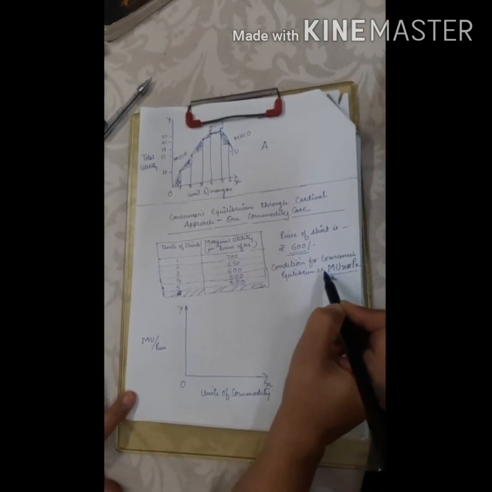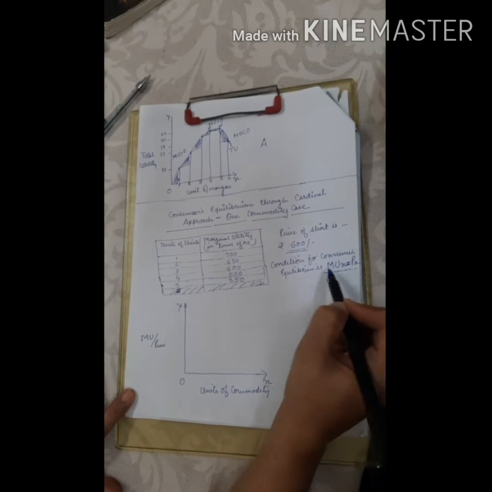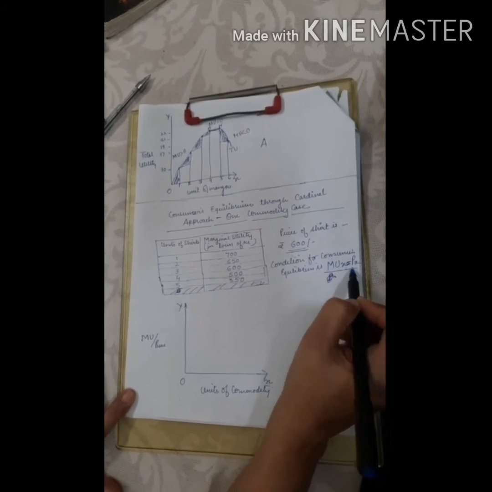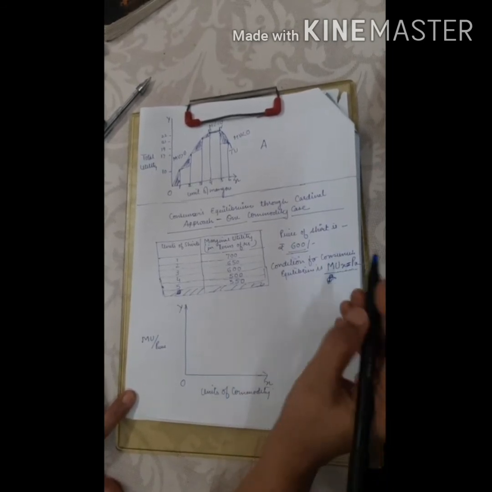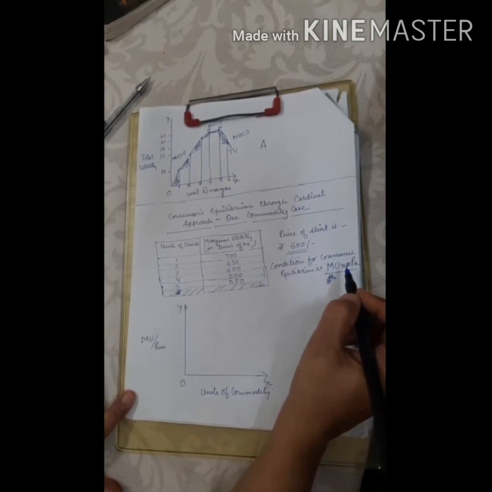Now the price of the shirt is given as rupees 600. I told you that the condition for consumer's equilibrium is MU of x equals price of x, and the consumer's income is given and it will not change.